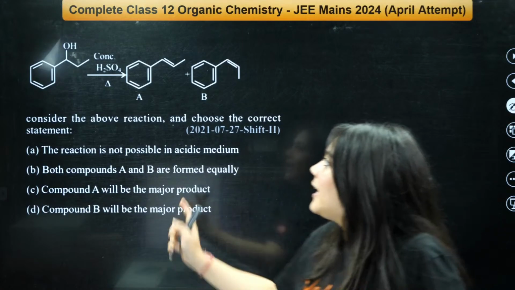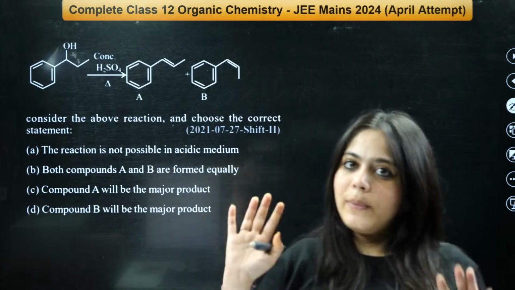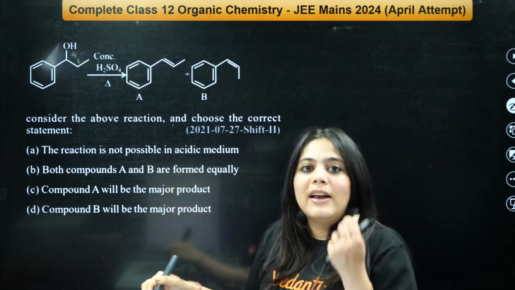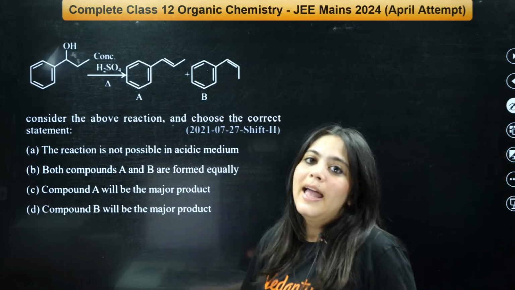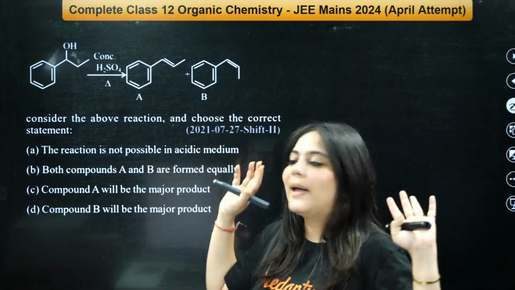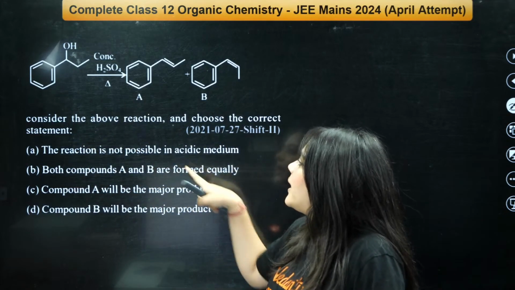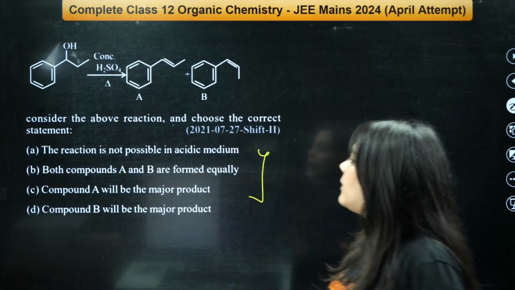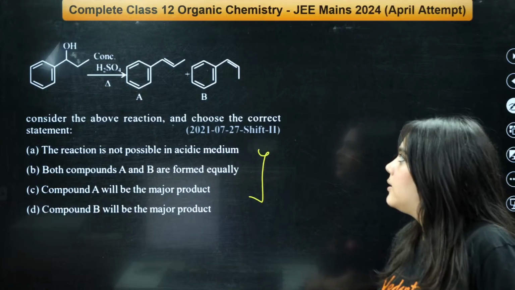After reacting it with acid and heating it, you definitely will get the alkene. Whenever heat is there, the alkene will definitely be formed. Remember this. Heating means something will leave; some elimination is going to happen for sure. Consider the above reaction and choose the correct statement. Which of these would be the correct statement out of these two?